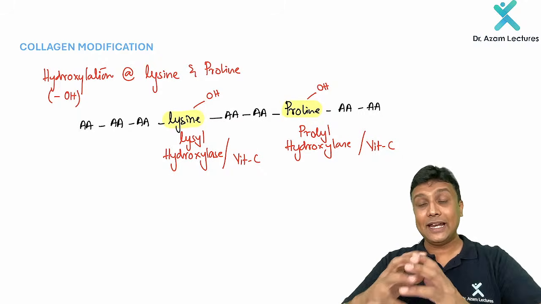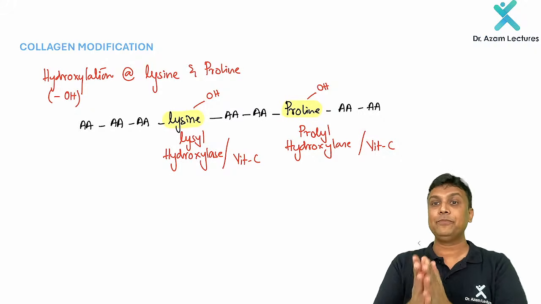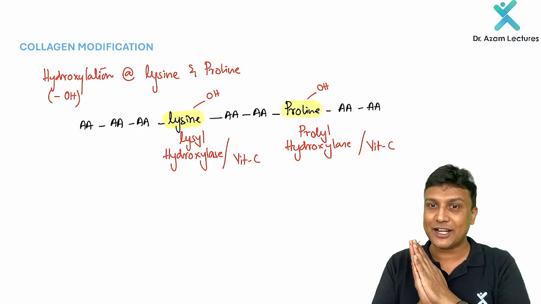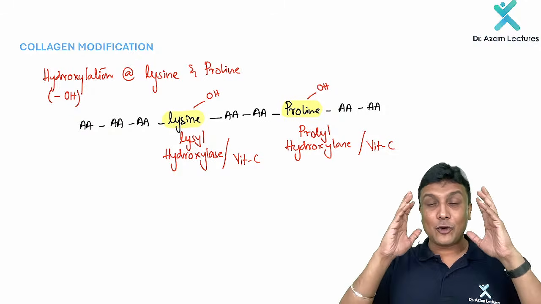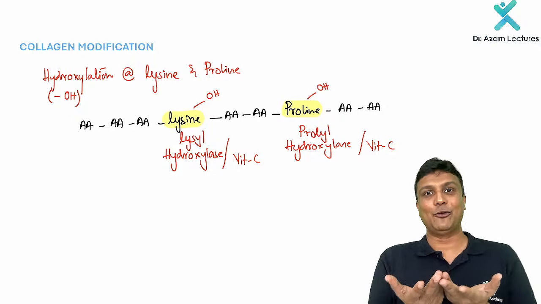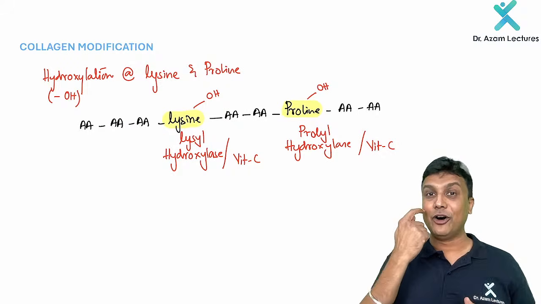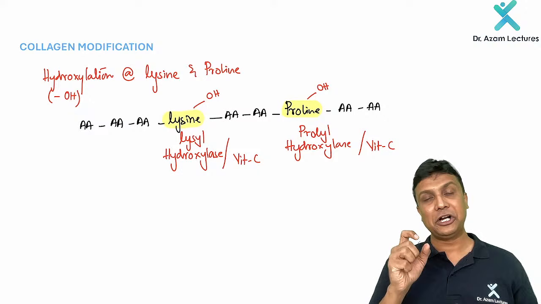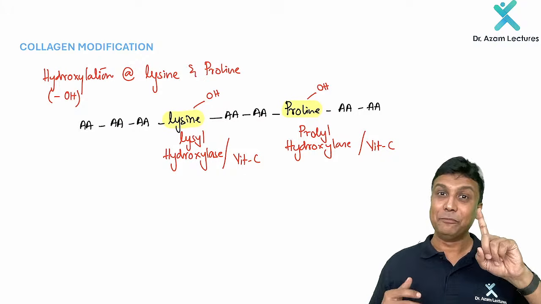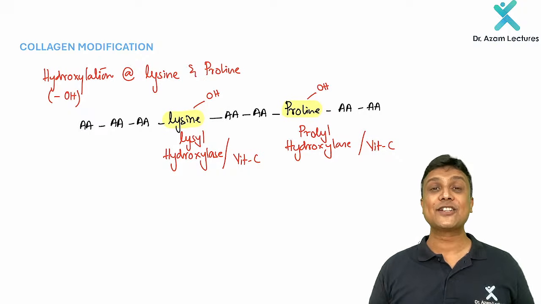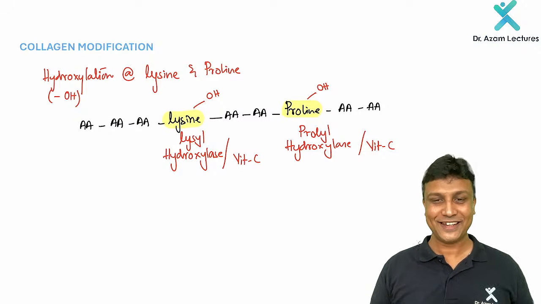Is it okay? Then next, number two, my dear friends, please remember that if vitamin C deficiency happens, then collagen will not be modified. If collagen is not getting modified over there, then what is going to happen? It is required for maintaining healthy gums. The gums will crack and the bleeding will occur. Bleeding gums that will be seen in scurvy. That is what you see in scurvy, right?